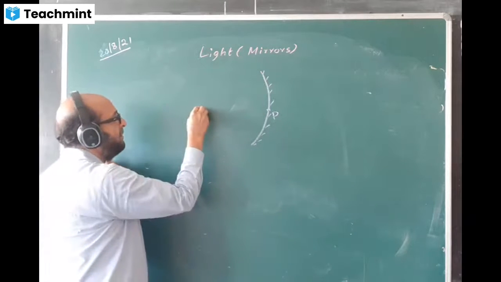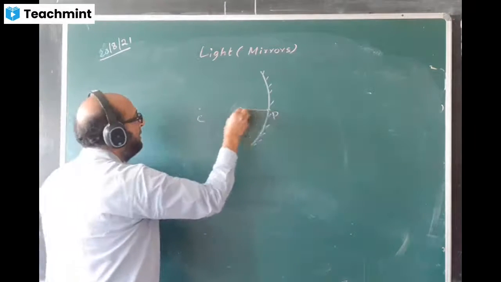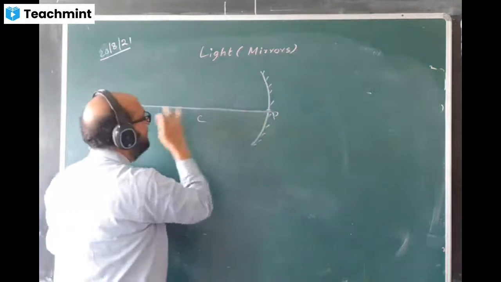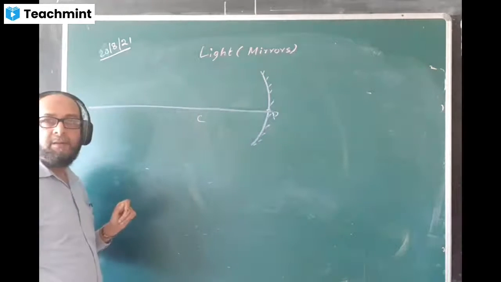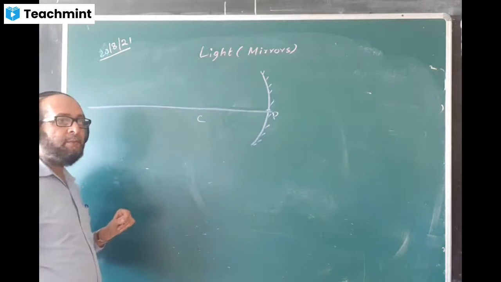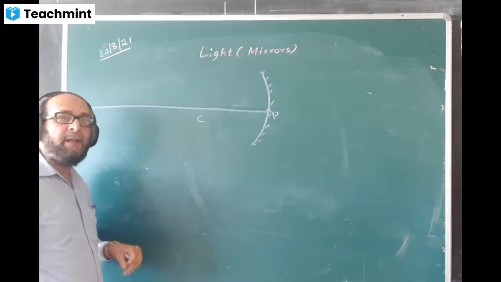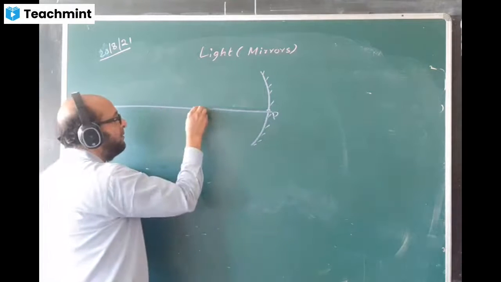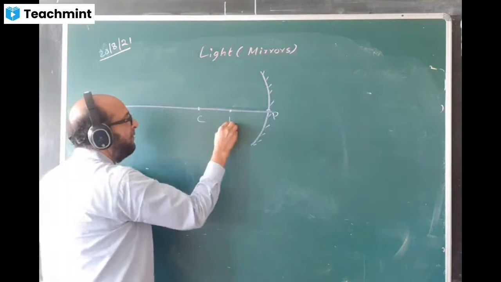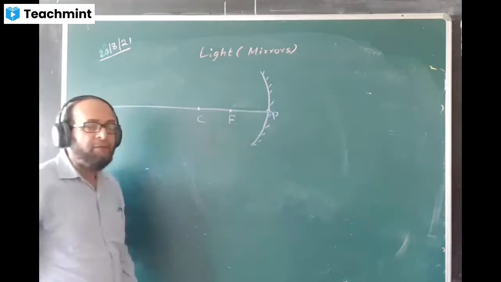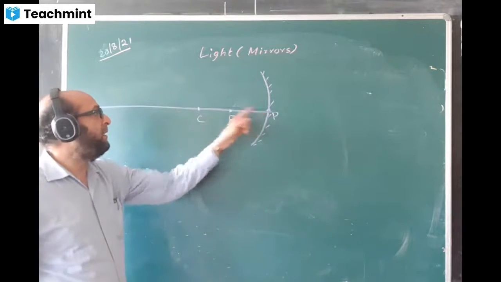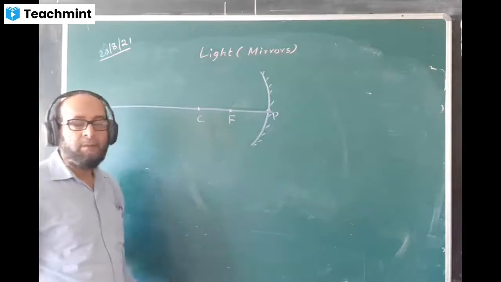I'll mark P over here. And I draw a line. What is this line known as? This line is called principal axis. Yes, principal axis. Okay. And I'll mark a point F. Where should I mark the point F? Exactly in the middle of the line PC, in the midpoint of the line PC.